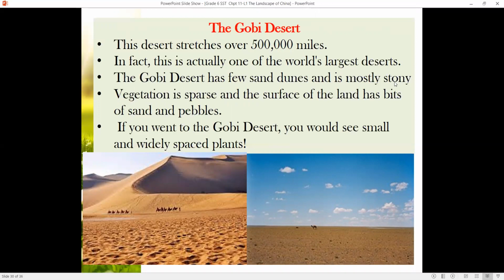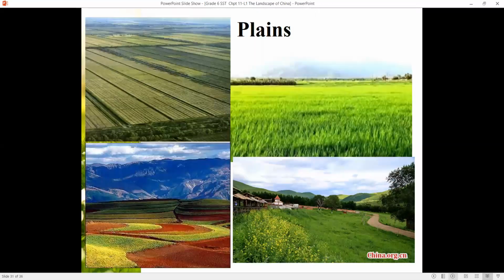It's mostly stony. Vegetation is sparse, meaning less, and the surface of the land has bits of sand and pebbles. So a lot of pebbles, and it is not only pure sand. If you went to the Gobi Desert, you would see small, wide-leaved plants, like cactus plants that grow in the desert.